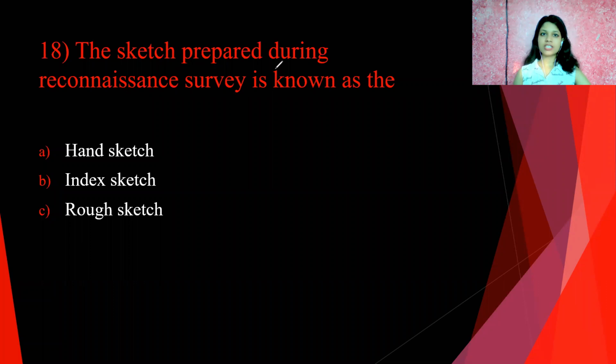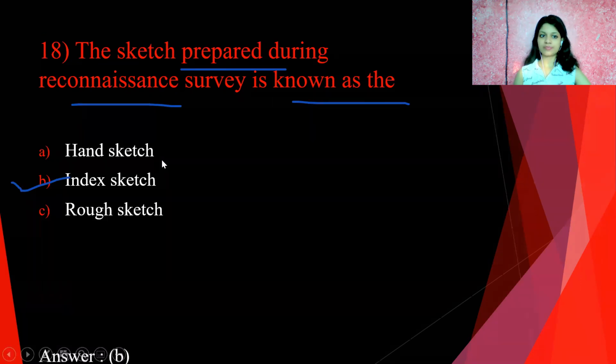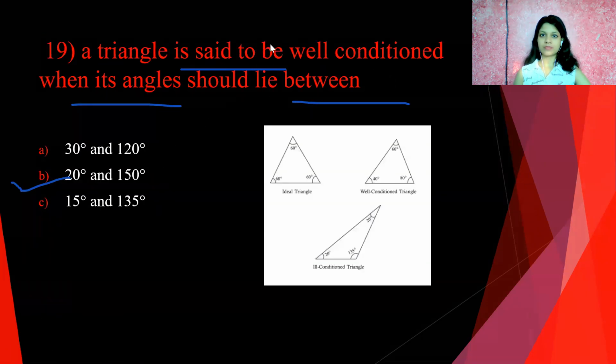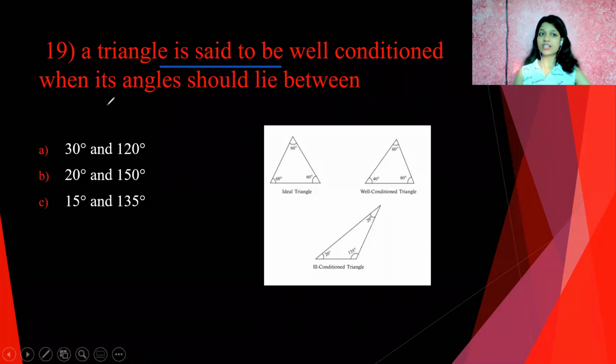Next question. The sketch prepared during reconnaissance survey is known as, answer is index sketch, B. Next question. A triangle is said to be well conditioned when its angles should lie between, answer A is correct, 30 and 120 degrees.